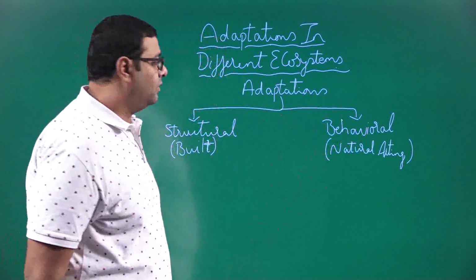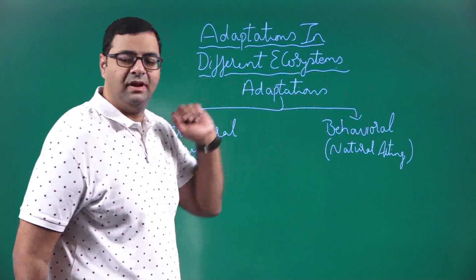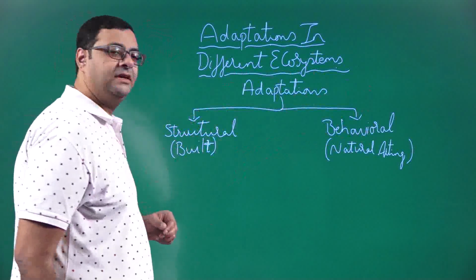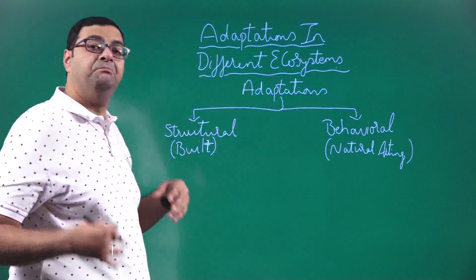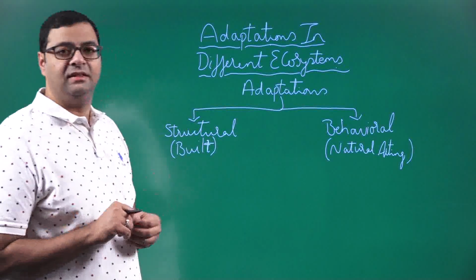When we talk about structural adaptations, it is built in that particular organism.